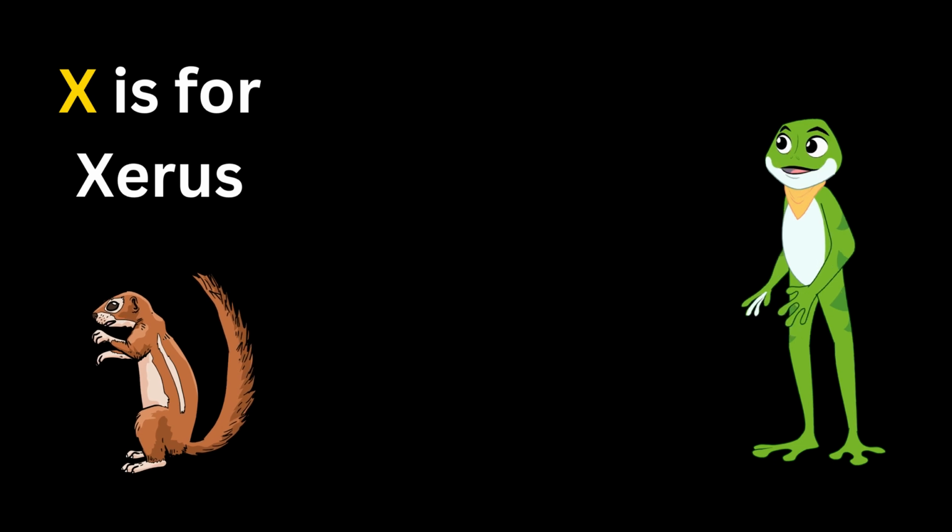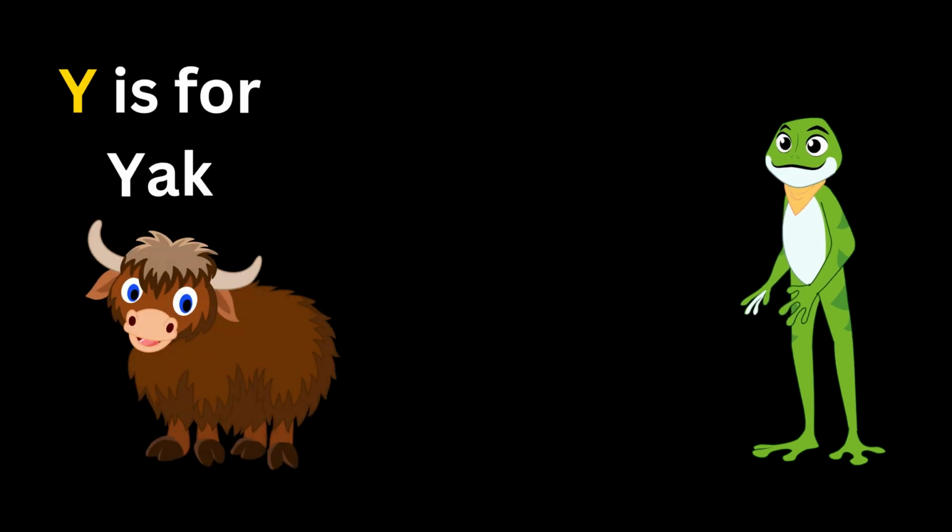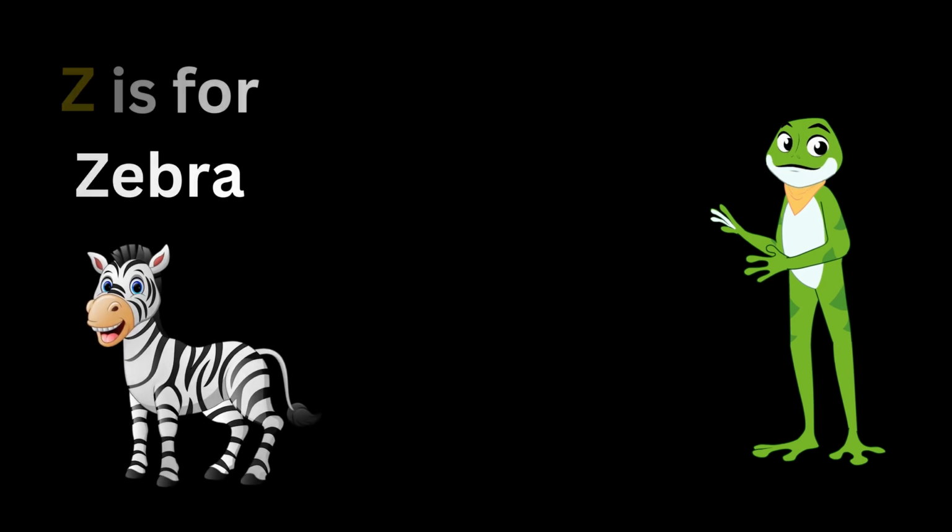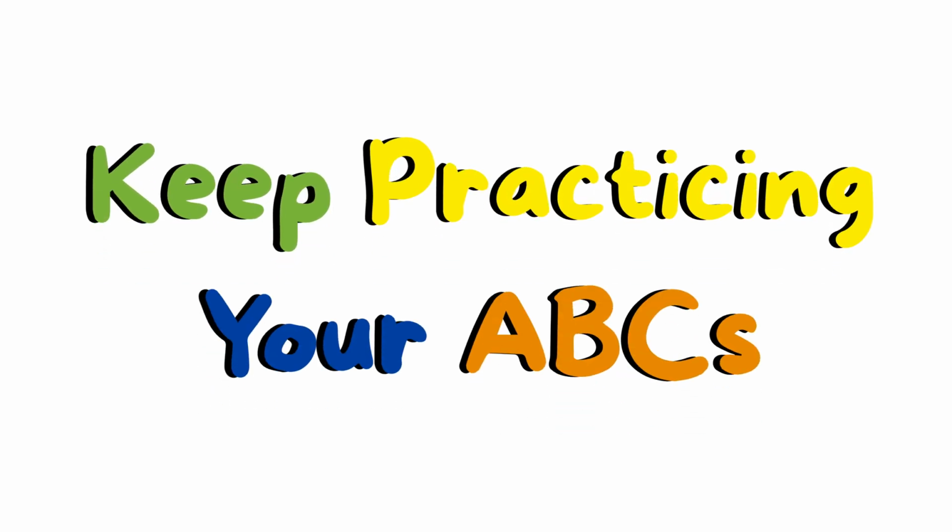X. X is for xerus. Y. Y is for yak. Z is for zebra. Keep practicing your ABCs.